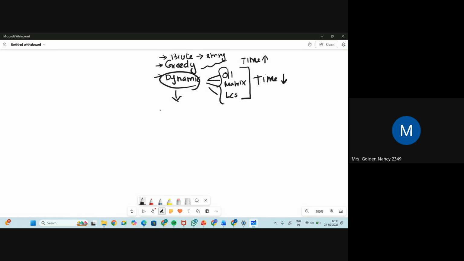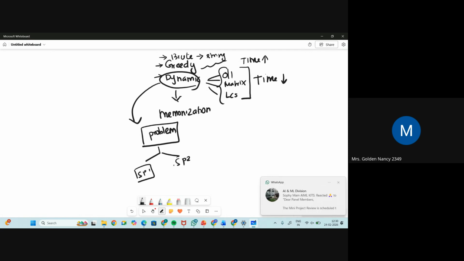Here we will be using memoization. In dynamic programming, we have a bigger problem, and this problem is divided into subproblems: subproblem 1 and subproblem 2, and these are further divided into other subproblems.